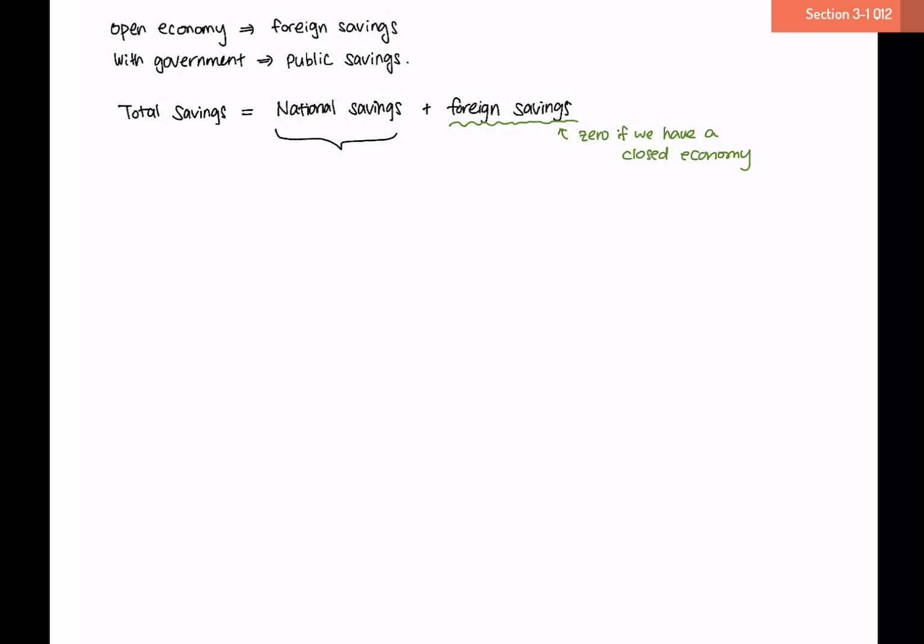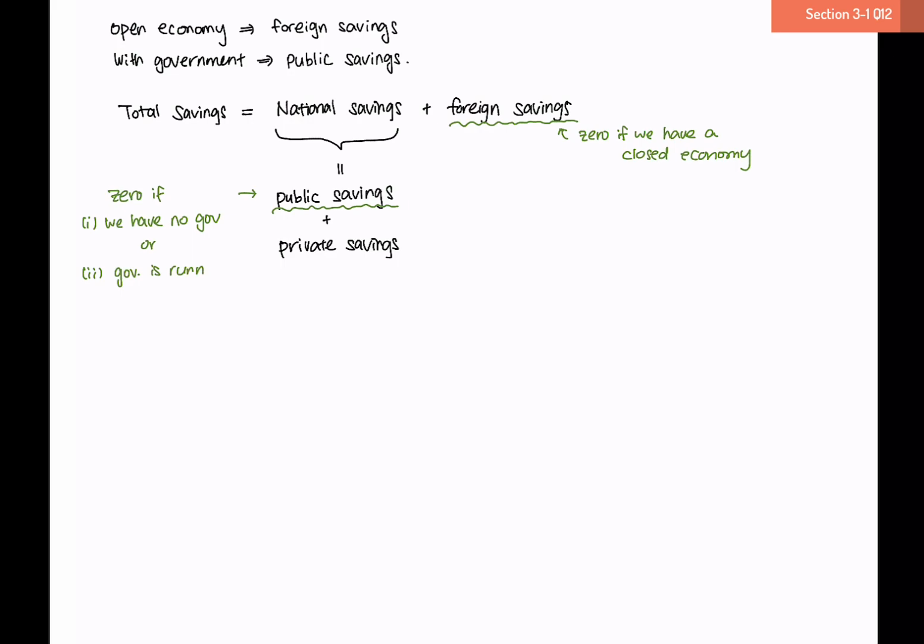Now, who can save in our domestic economy? We have two entities. We have either public savings coming from the government, or we have private savings coming from individuals like you and me. Again, your public savings, which is done by the government, would be zero in two cases. One, if we have no government, hence we don't have anyone who could save at a public level, or if the government exists, but they're running a balanced budget.